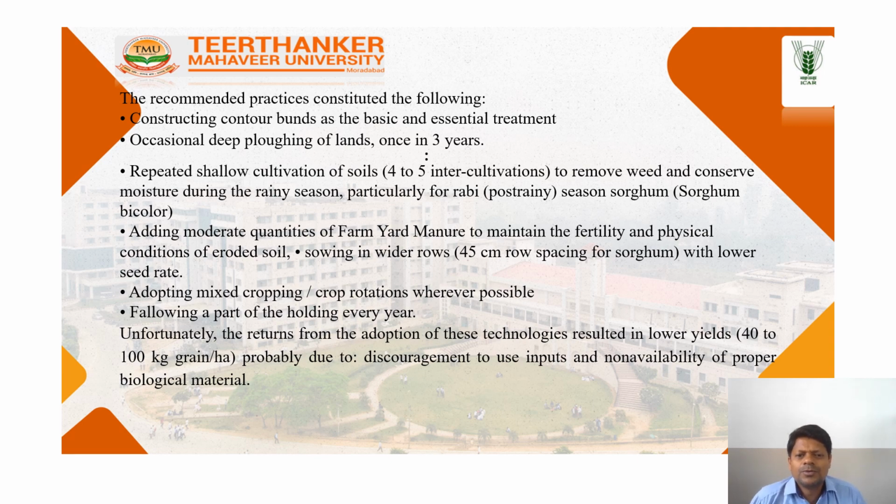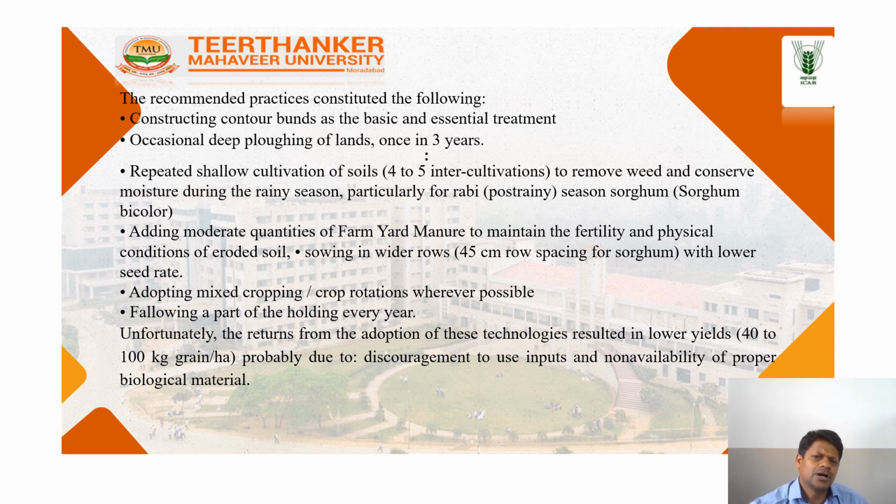Sowing in winter in wider rows with 45 centimeter spacing of sorghum with a lower seed rate. Adopting mixed cropping and crop rotation wherever possible, following a part of the holding every year. Unfortunately, the return from the adoption of this technology resulted in a lower yield of 4 to 100 kg grain per year, probably due to the discontinuation of used input and non-availability of proper biological material.